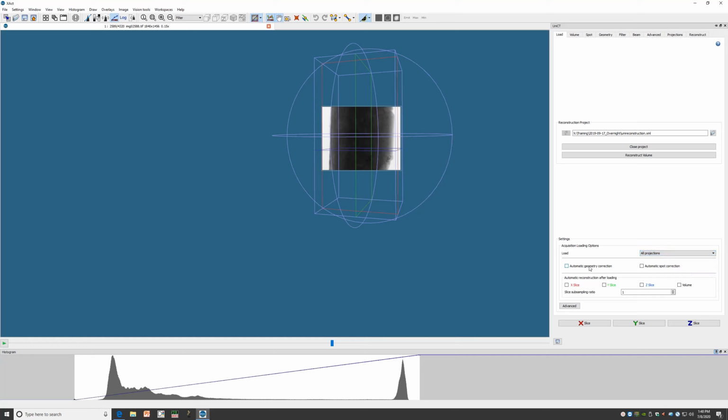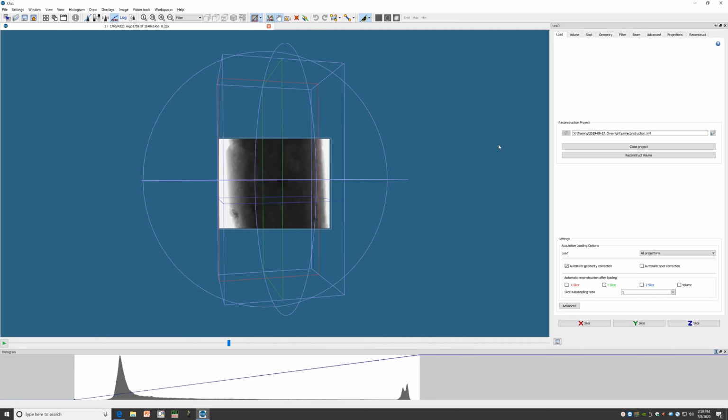We also see automatic geometry correction, automatic spot correction, and automatic reconstruction. I usually don't choose to use these because it only takes a few moments to do any of these corrections yourself, but if you have a simple sample that you're sure will be successful with an automatic correction, feel free to check automatic geometry and spot corrections. And if you want it to spit out a reconstructed data set automatically when you start loading a sample, you can choose to either reconstruct X slices, Y slices, or Z slices, or the volume.